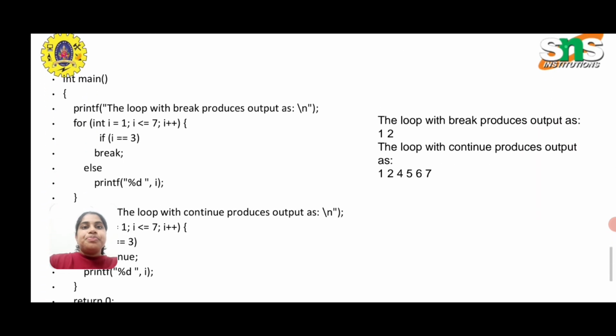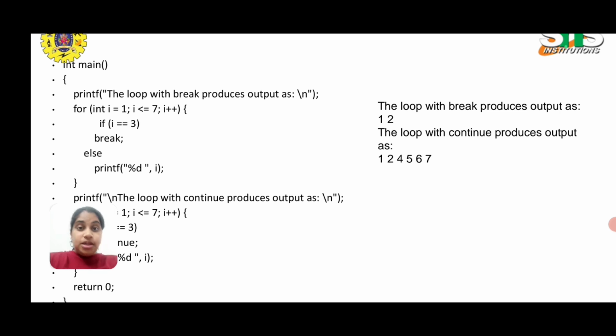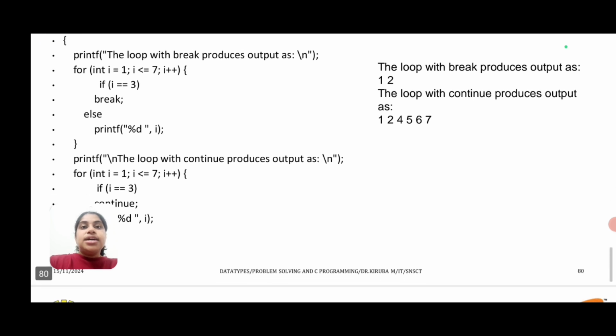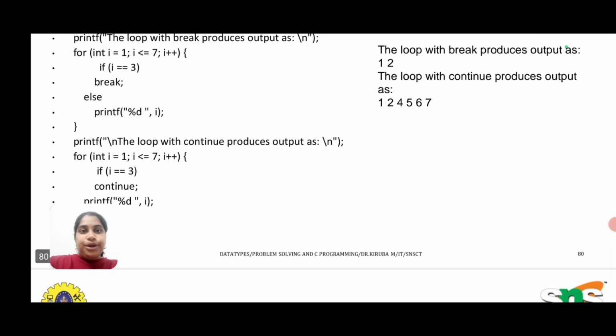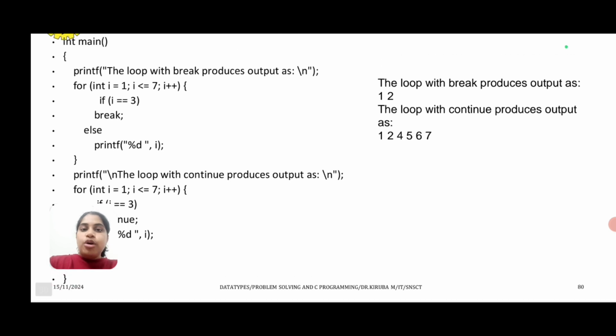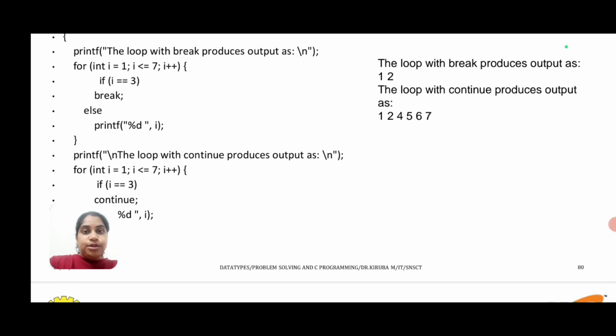This program is used to tell the difference between break and continue. In the first part of the program we are using a break statement, and in the second part we are using a continue statement. In both you have a for loop and an if statement. When I is equal to 3, we are using the word continue. So that I is equal to 3 alone, it will be skipping. The loop with break will produce the output as 1 2.